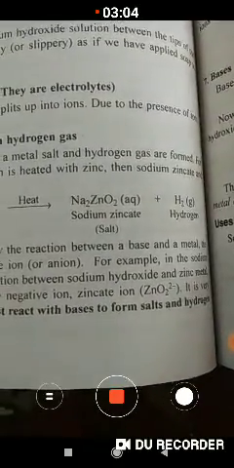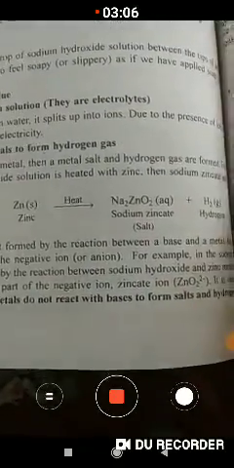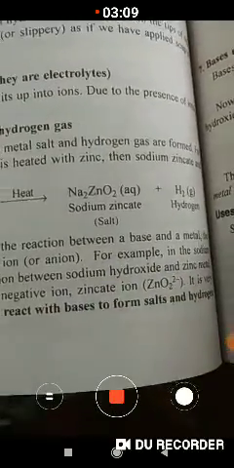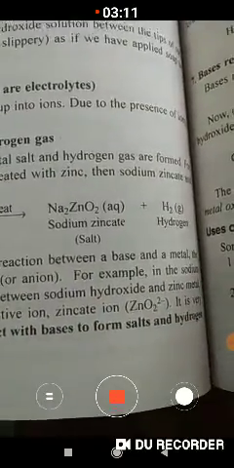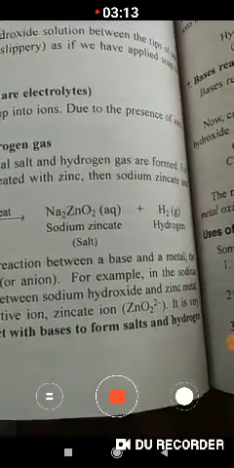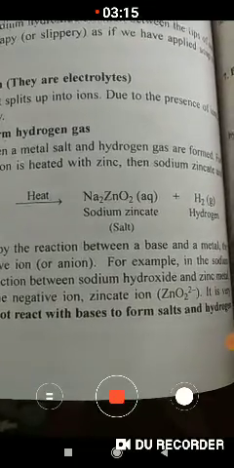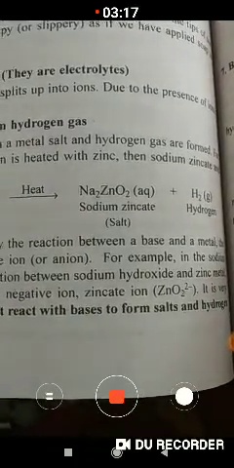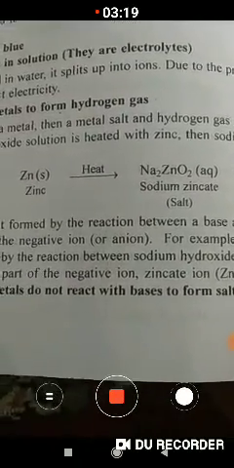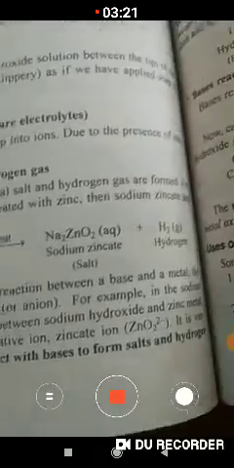Then there are properties. These bases have many properties. One property of bases is that they have a bitter taste, and the second property is that bases feel soapy to touch.